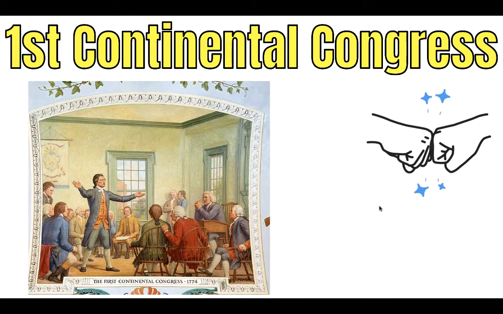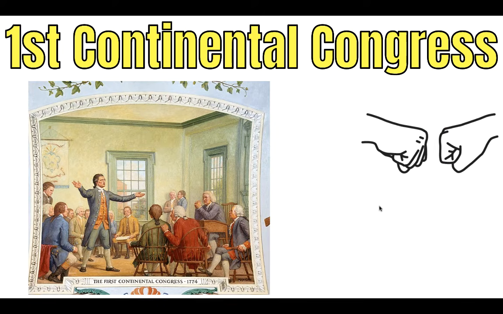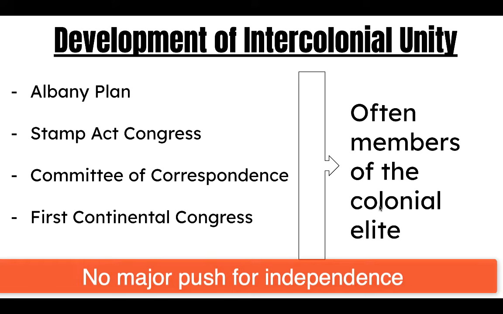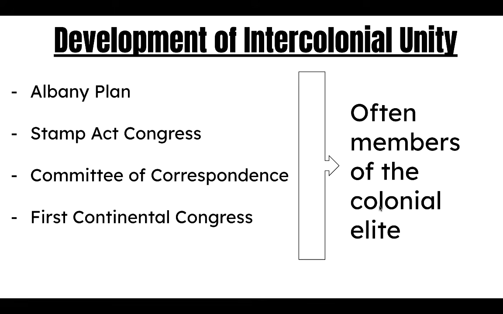Like the other intercolonial meetings, the First Continental Congress would seek to band the colonies together in protest to British imperial policies. Every colony except Georgia would meet up in Philly in 1774, and they would agree to call for an embargo on Britain. But it's important you keep in mind, often at these meetings were members of the colonial elite. These individuals are focusing on the rights of citizens, the proper role of government, and other philosophical Enlightenment ideas. And at these meetings, there was no unified call for independence. Even when the Continental Congress met in 1774, most delegates were about getting their grievances addressed, not declaring independence.